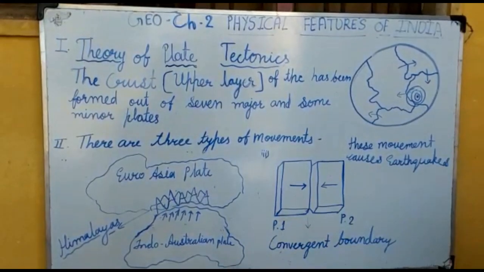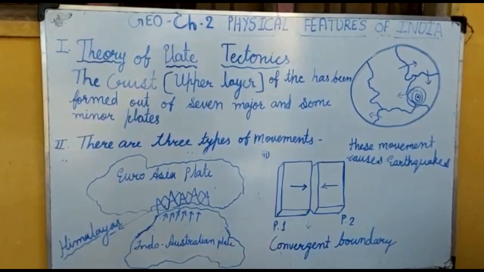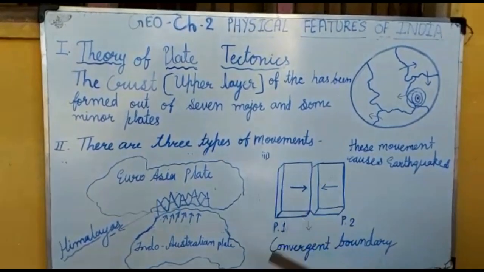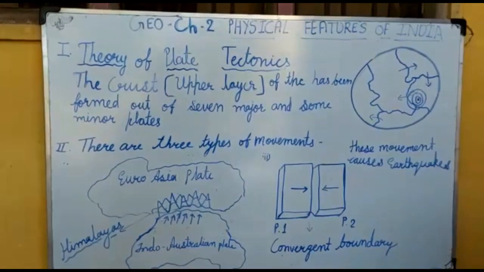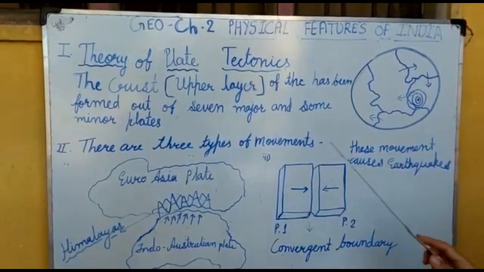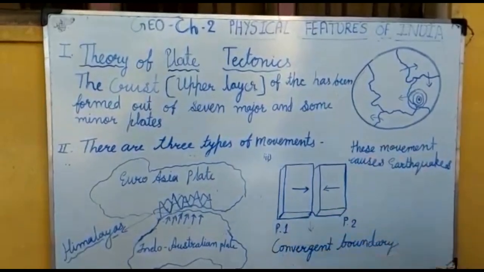Our Deccan Plateau was once a part of Gondwana land. In Gondwana land, many landmasses were included in an earlier time, like Antarctica, Australia, North America, South America, Asia, Europe. These were in the same particular area and touched their boundaries.